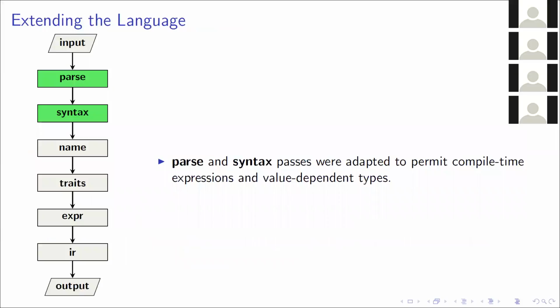So what have we changed in the compiler up to this point? We've only so far changed the parsing pass to allow for the hash syntax, and I'll also mention here that we changed the type parameters to allow for a lowercase identifier, in terms of allowing value parameters. We've also slightly changed the syntax pass to sanity check some of the new syntax.